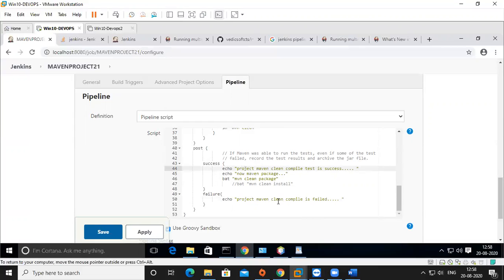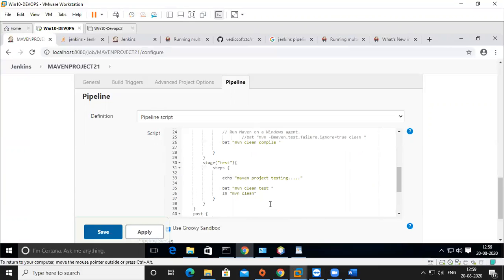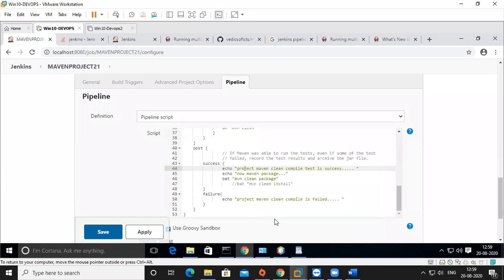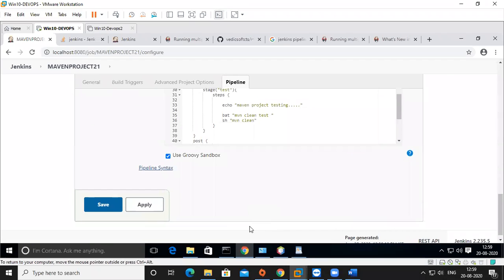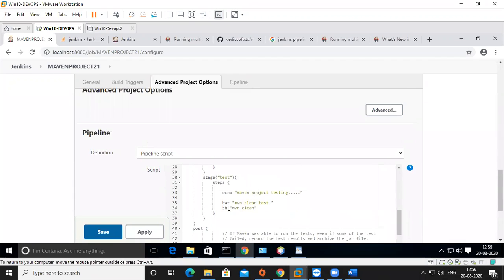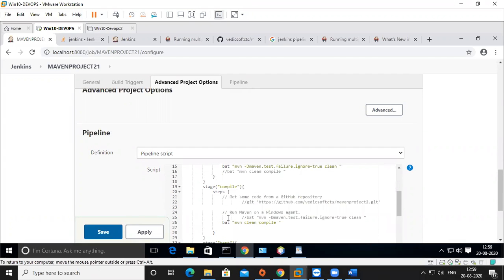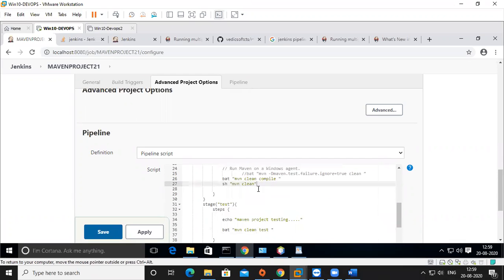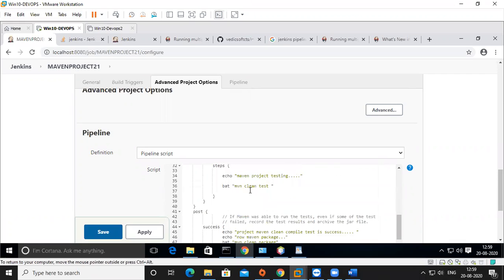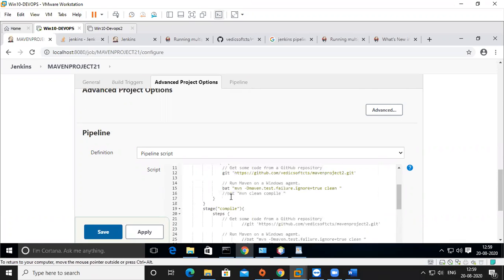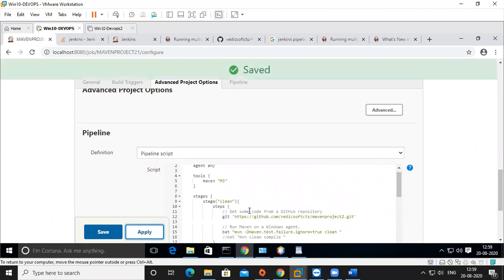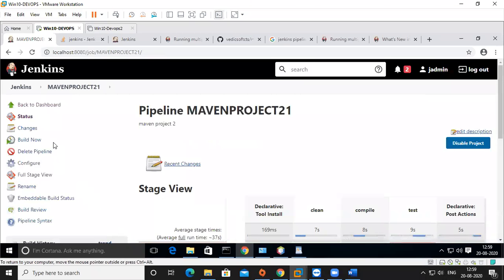Here I put a statement, a project failure kind of stuff. Project Marvin compile, and you can use an if loop or while loop also. If the test is failure, put that the test is failure. If this one is failure, then put that one is a failure also, we can do it. What I'm going to do is remove this one and put it in compile. So what will happen if one stage is failure? This is having a problem, but this is not having a problem now, right? So I give an sh command here, apply, save, build now.